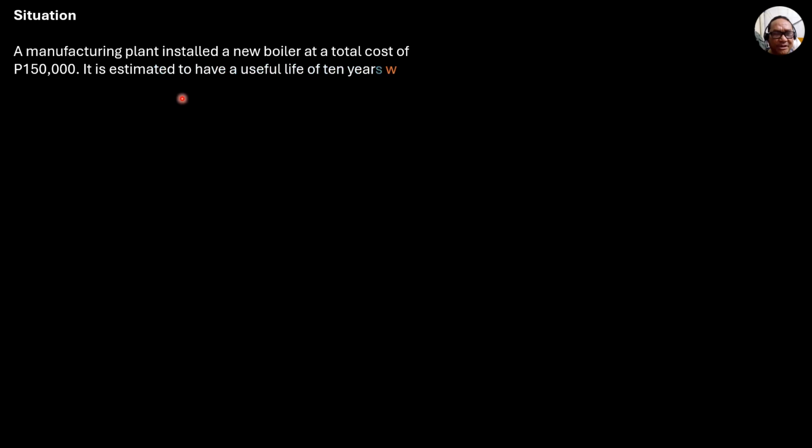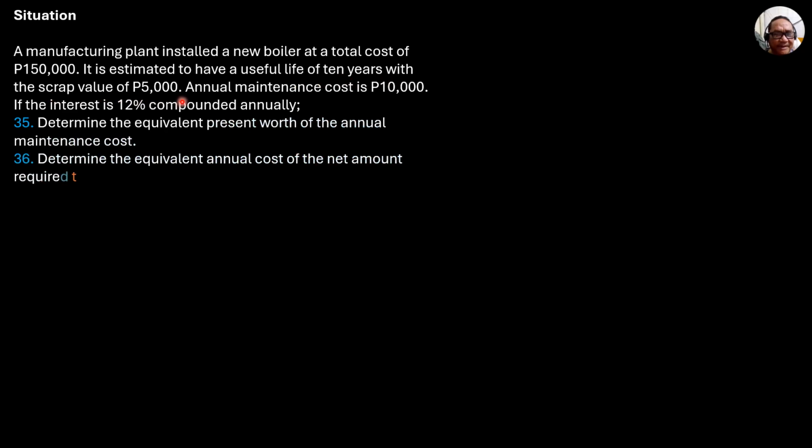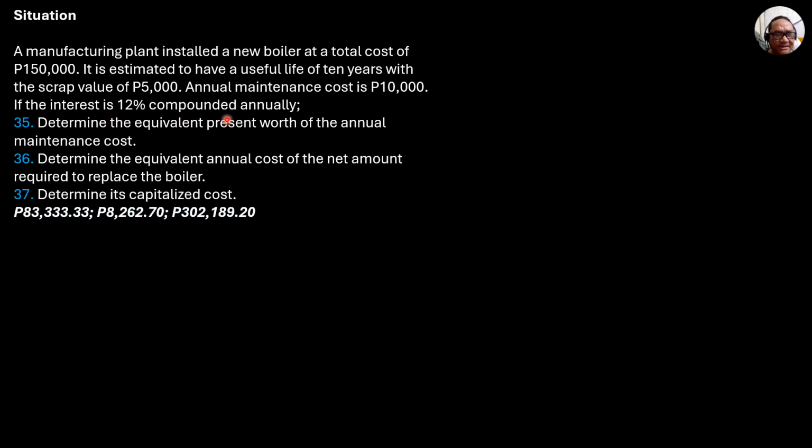So for this last problem, we have here a situation: a manufacturing plant installed a new boiler at a total cost of 150,000 pesos. It is estimated to have a useful life of 10 years with a scrap value of 5,000 pesos. Annual maintenance cost is 10,000 pesos. If the interest is 12% compounded annually, determine the equivalent present worth of the annual maintenance cost. Determine the equivalent annual cost of the net amount required to replace the boiler, and determine its capitalized cost.